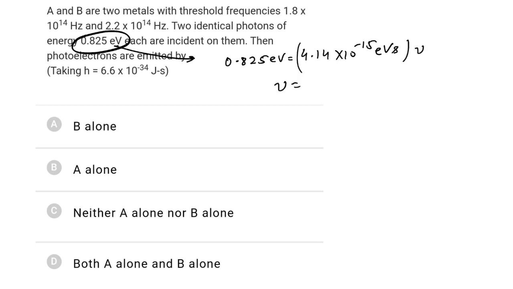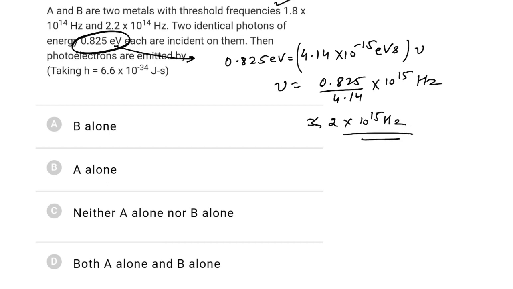So its frequency nu would be 0.825 upon 4.14 into 10 to the power 15 hertz. It would be slightly lesser than 2 into 10 to the power 15 hertz. So I think it will cross this but won't cross this, so it will be able to take out electrons from A alone, not from B. So go for option B here.